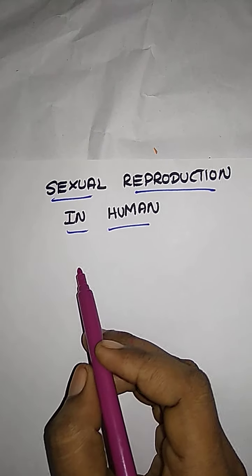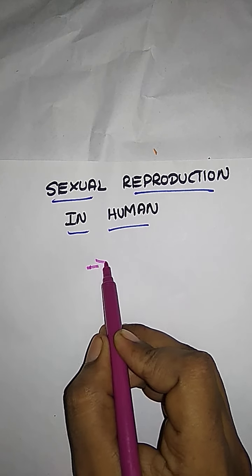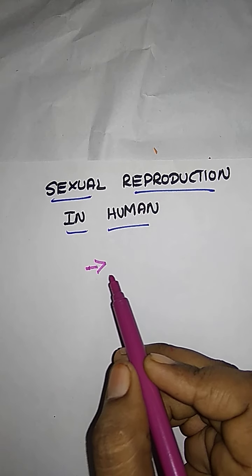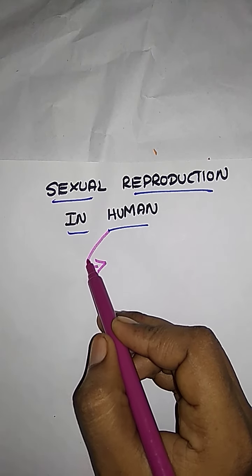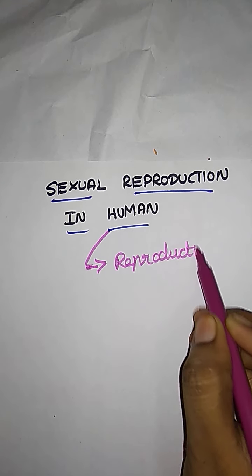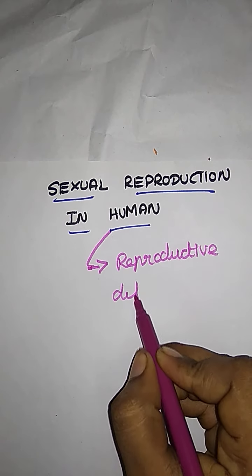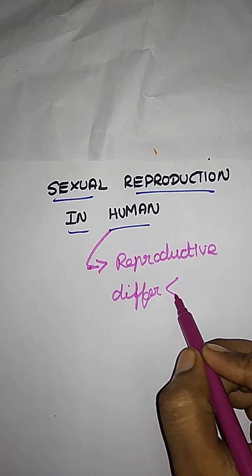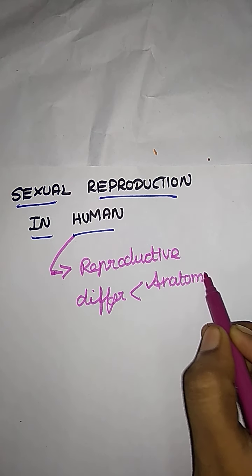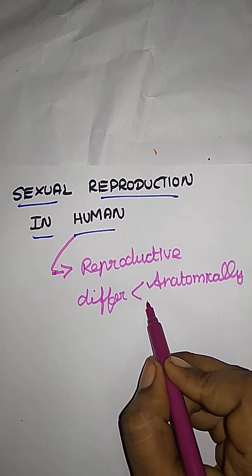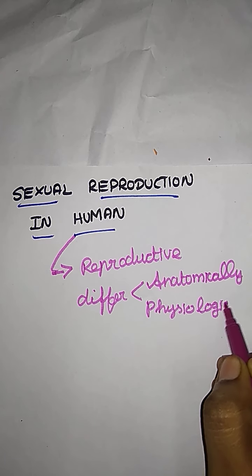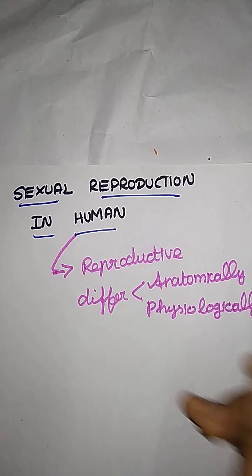You already studied the structure of the male and female reproductive system in the 9th standard. Here, in human beings, the male and female reproductive systems differ in two things. They differ anatomically and physiologically. What are anatomy and physiology?